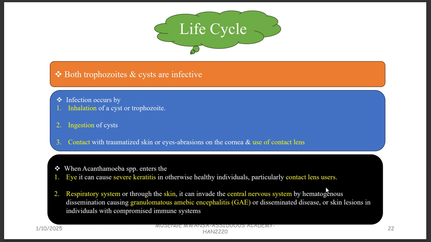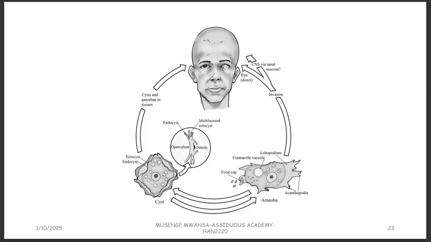Or it can go through blood. Actually, if it enters through the respiratory system and the skin, it is going to go to the blood, and then it will be disseminated throughout the body, and that's when it will cause the granulomatous amoebic encephalitis, which is the infection of the central nervous system. Or it can cause disseminated disease. This is the disease that affects the entire body. It can cause skin lesions in individuals with a compromised immune system.